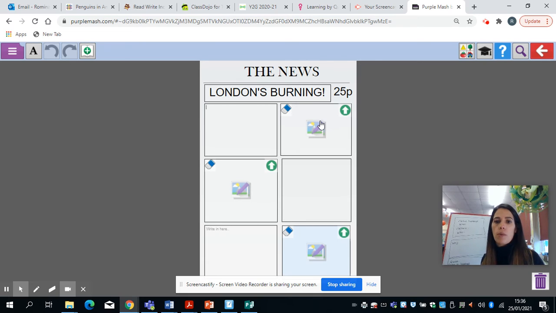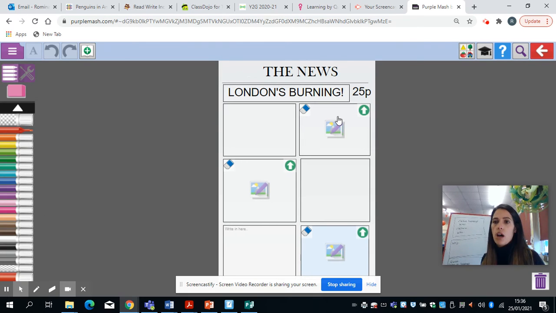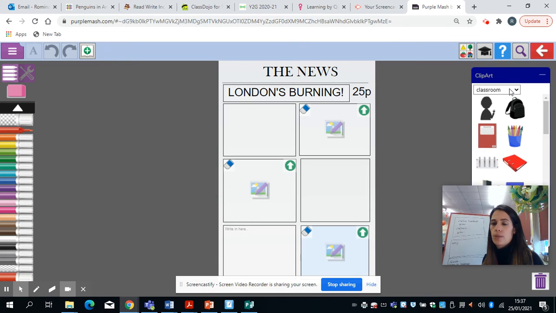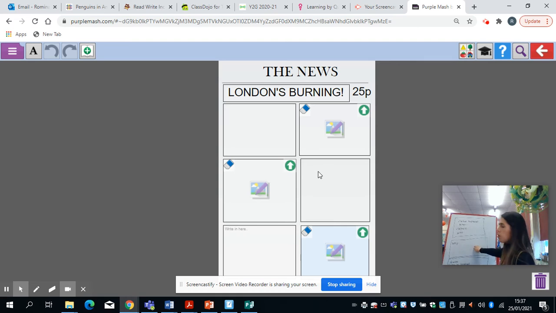In this box, you can draw a picture. So you click on it and your pens come, or you can click in this box here and you can add in a picture. So you could type in buildings and you can put a picture in. Same with this one, you could put another picture in, you could draw one. And then you want more information in this box. So this one, I want why.